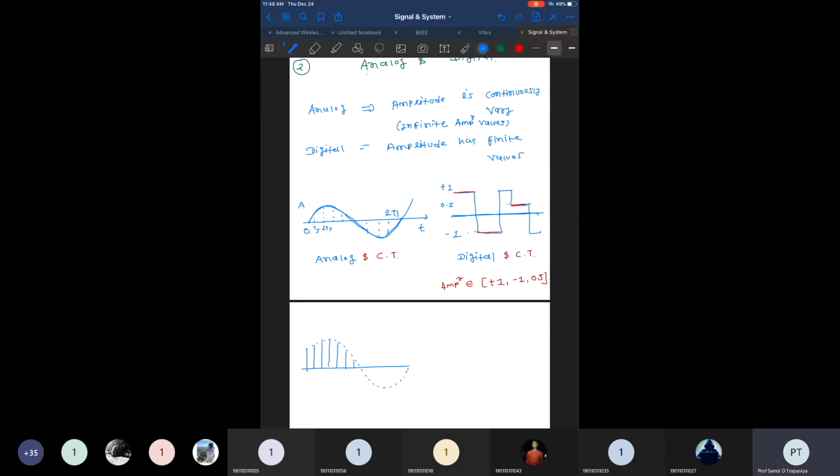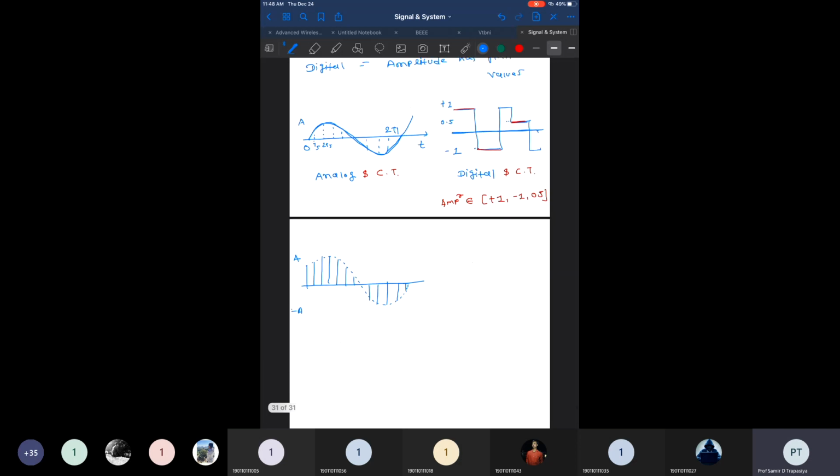Now, let me know about this signal, whether this is an analog signal or digital signal. This signal has a peak amplitude A, and it's a negative peak amplitude. Now, what are your comments about this signal? Is this signal analog or digital? Analog, yeah, exactly, analog.